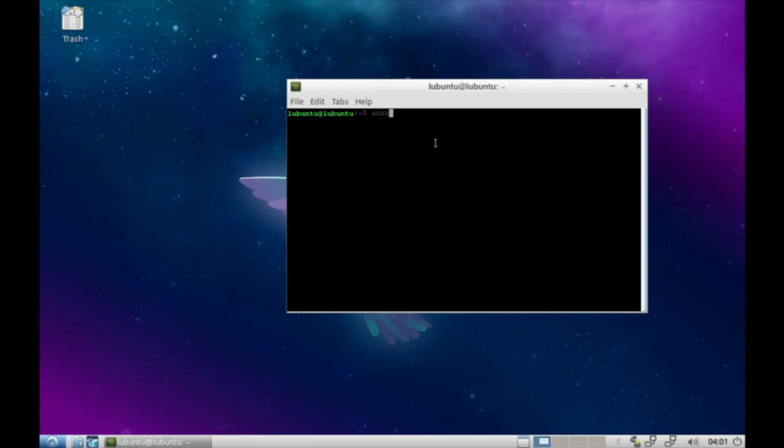So sudo -i, enter. Oh, typo error, sorry. So sudo -i. Okay, and then we need to enter the password. Okay, now we are root user.